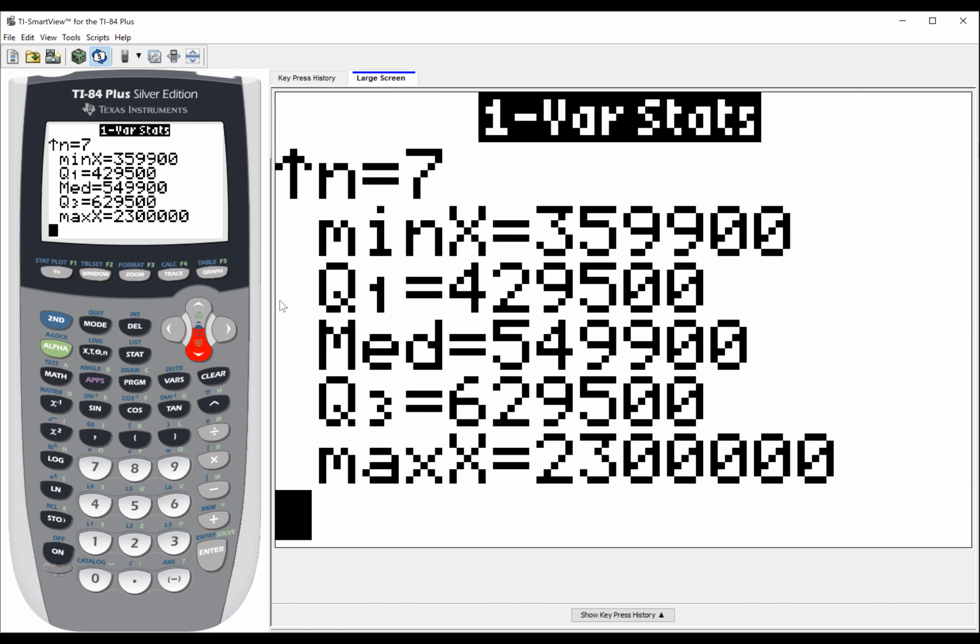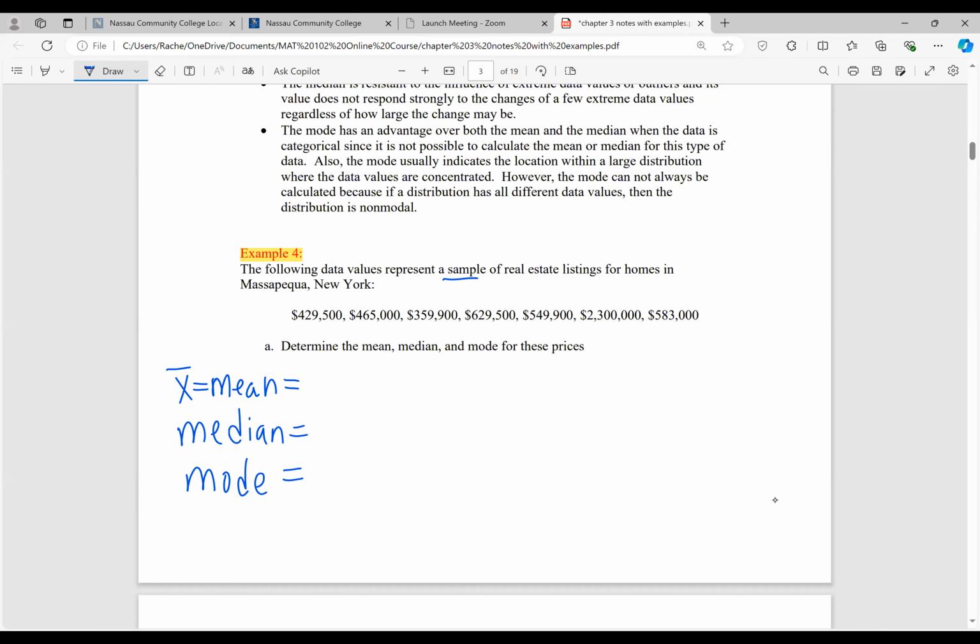Let's write those down on the worksheet. The mean is equal to $759,542.86, and the median is equal to $549,900.